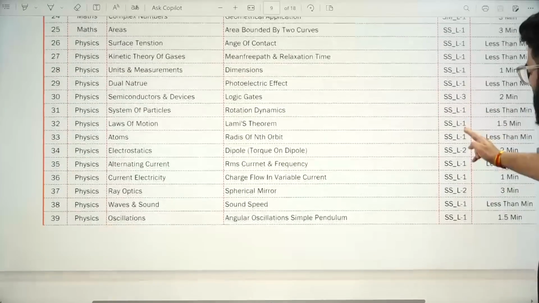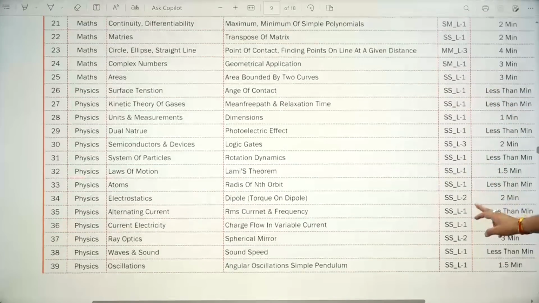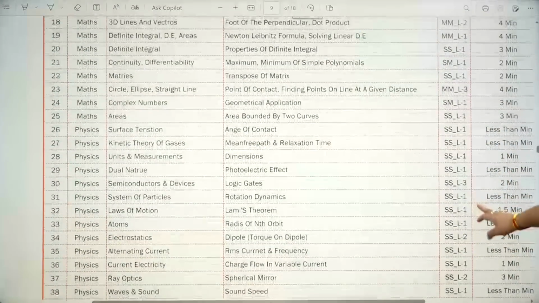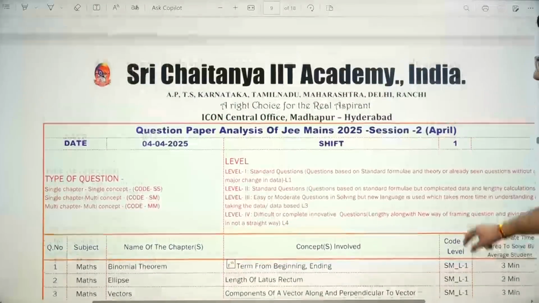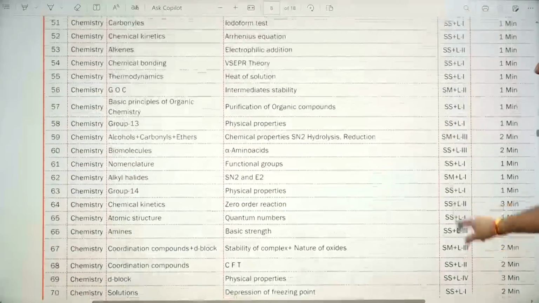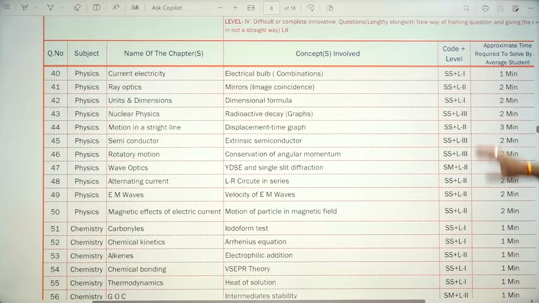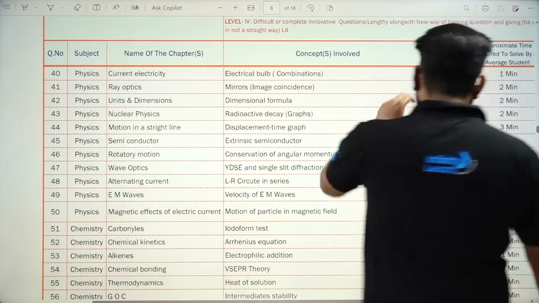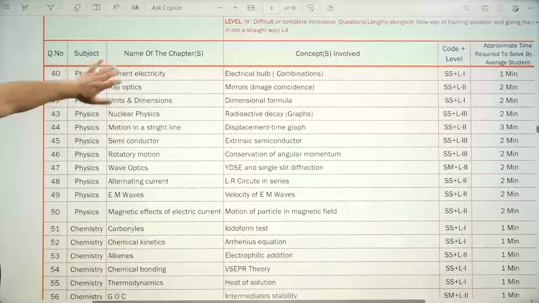Again, the same thing, single chapter, single concept questions only. Level 1 to level 2, you have all the problems over here. So this was an easier shift if I compare it with the earlier ones. This was 4th April shift 1. If I talk about 4th April shift 2, then again you will see the same pattern being followed as in shift 1. You have the same single chapter, single concept, level 1, level 2 only. Right from here till here you will see.